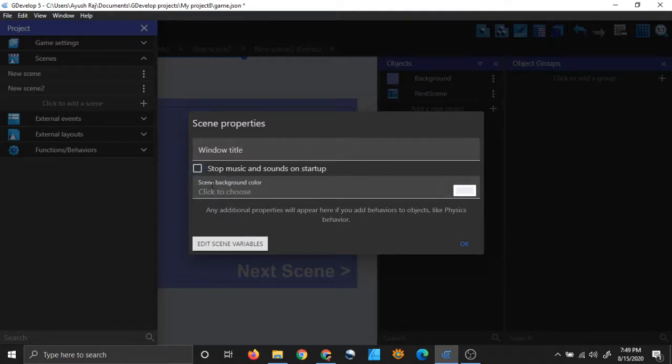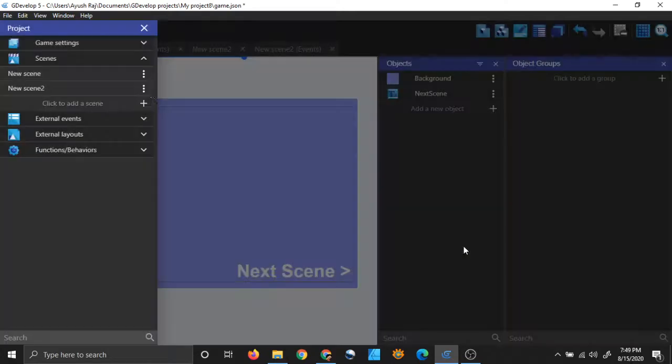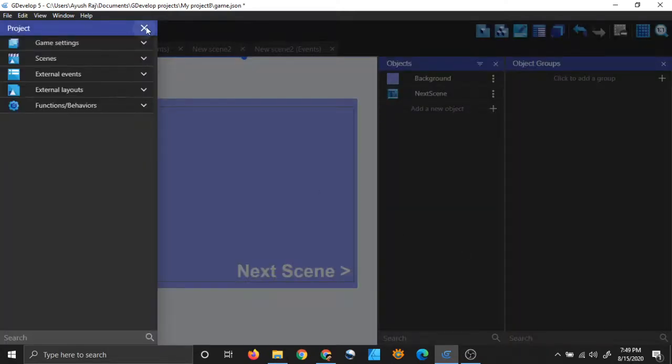You should keep it unchecked, otherwise this will not work. Channels will not get shared across the scenes if you check it. So keep it unchecked to share your music channels across your scenes. And the same is done in this one also, unchecked. So that's the setup which I have.